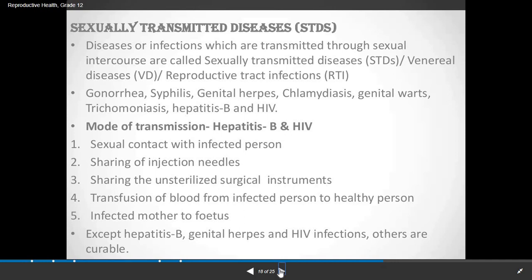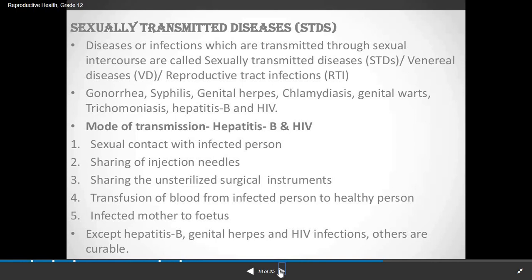Third, sharing unsterilized surgical instruments. Now, proper care of surgical instruments is maintained and proper sterilization methods are there, so this is a rare case. Fourth, transfusion of blood from an infected person to a healthy person. Whenever a blood transfusion procedure takes place, it is a must that we check all the details of that person, whether that person is healthy or not, so that no such problem occurs.